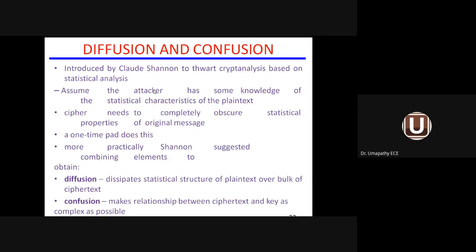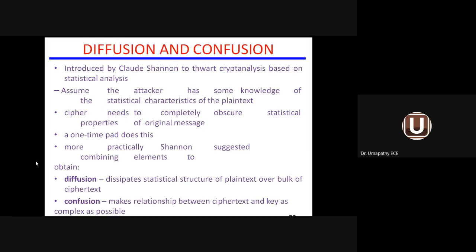Let us see the meaning of diffusion and confusion. Diffusion dissipates the statistical structure of plain text over the bulk of the ciphertext. So diffusion means that different types of statistical structures of your plain text information will be followed in order to convert the plain text information into ciphertext information. That process is called diffusion. If you don't follow one combination or one permutation or one methodology for converting plain text to ciphertext information, the activity is called diffusion.